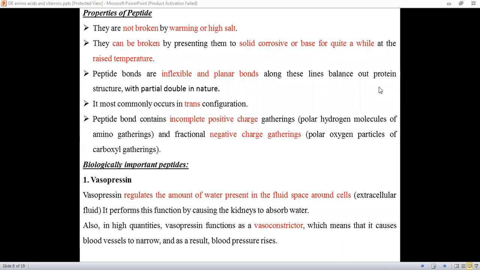Good morning, students. Let us start with the properties of peptide bond and biologically important peptides.